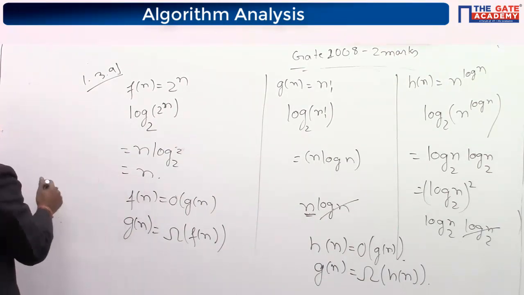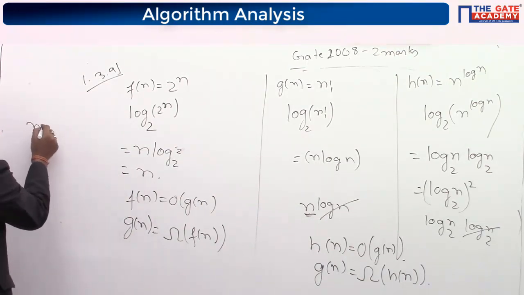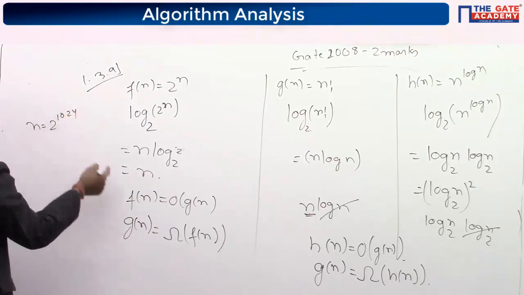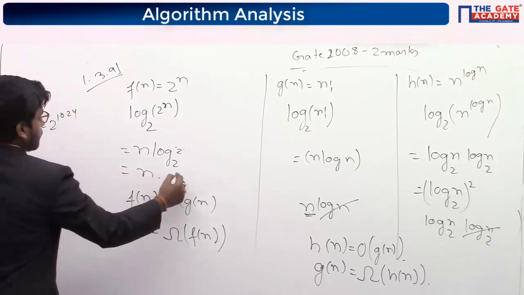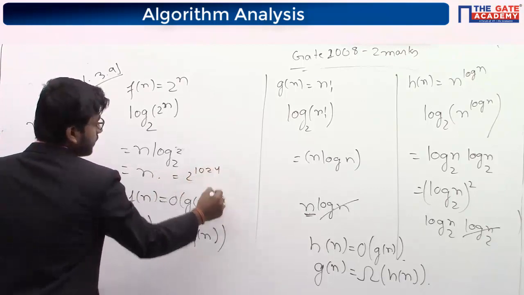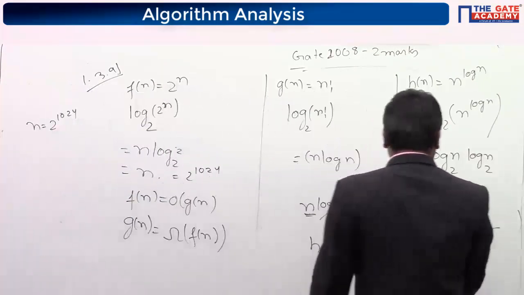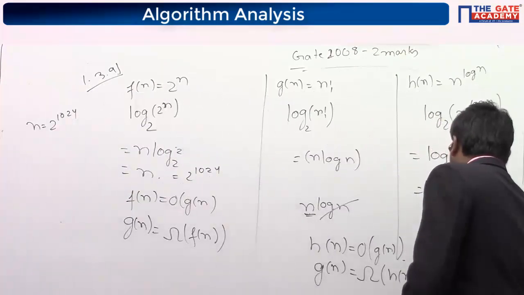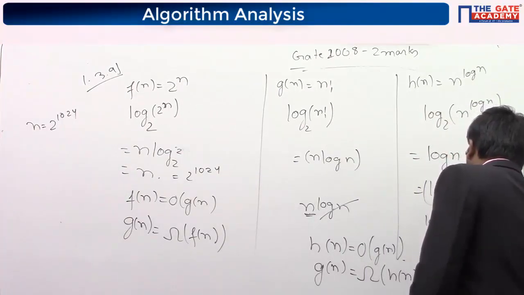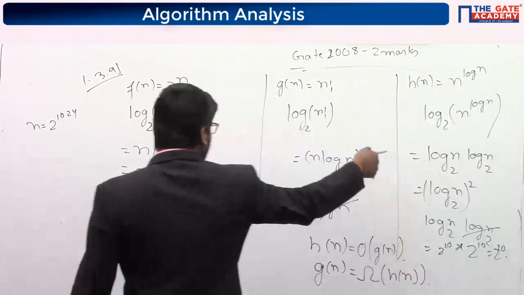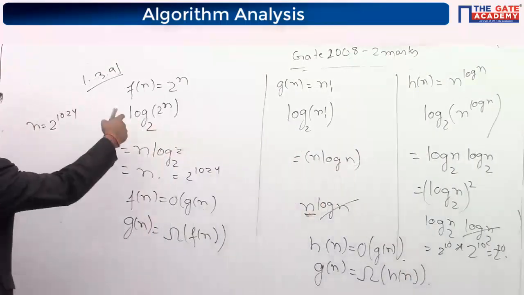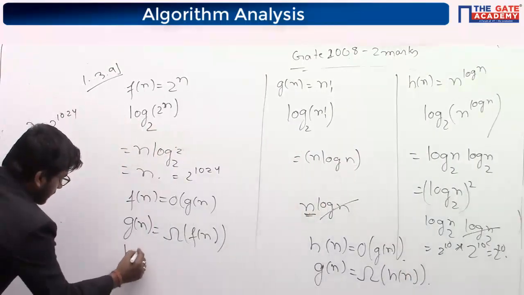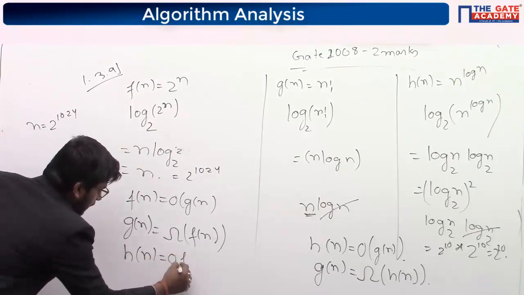If we take n equal to 2 to the power 1024, here we get 1024 only. So here we will get 2 to the power 1024 only. But here we will get 2 to the power 10 into 2 to the power 10 equal to 2 to the power 20. It means Hn is smaller than Fn. So Hn is big O of Fn.